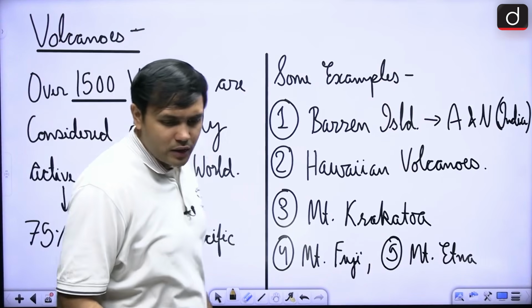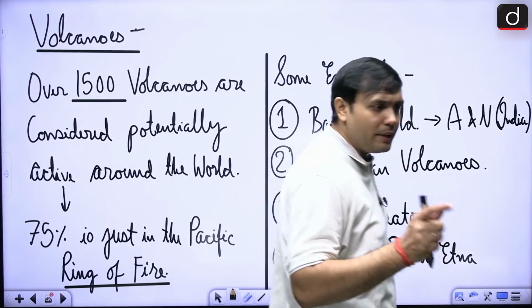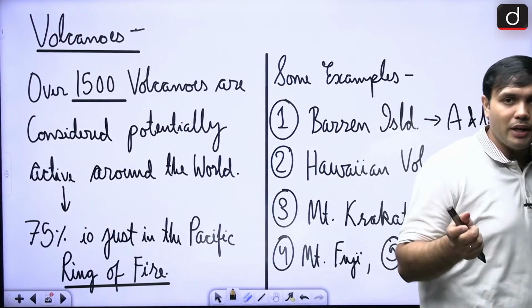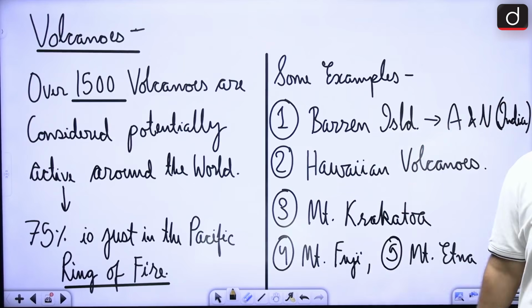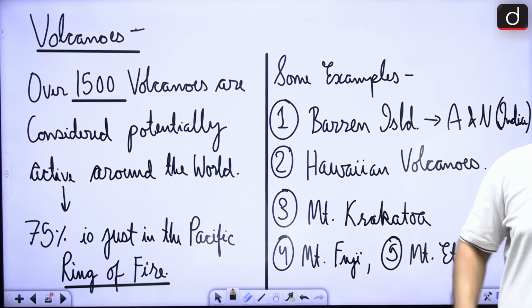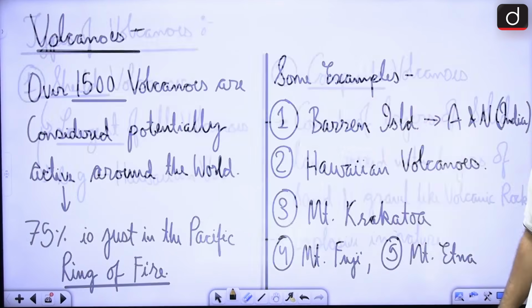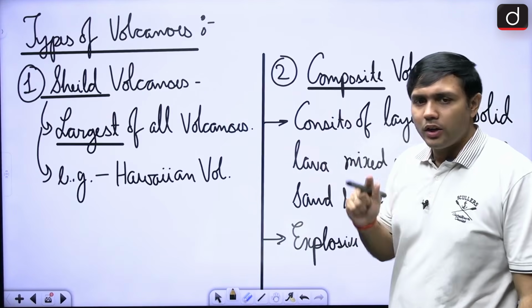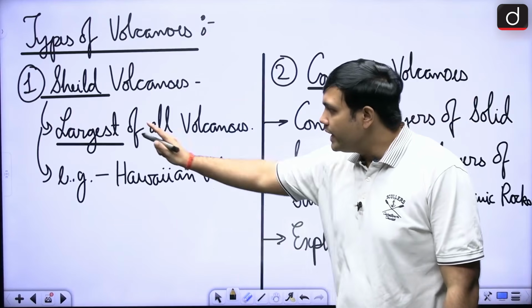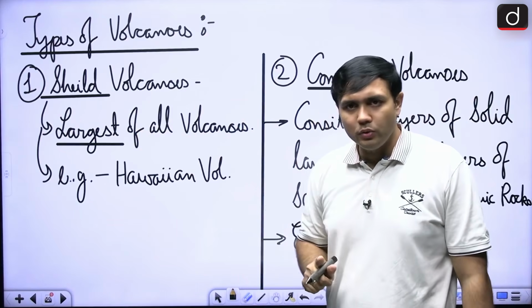In that regard, now let's look at the different types of volcanoes. This can be asked straightforwardly from you, right? So there are some major types of volcanoes. We are going to focus on three. First is the shield volcano. Now, what can you remember about shield volcanoes? It is the largest of all volcanoes, right?